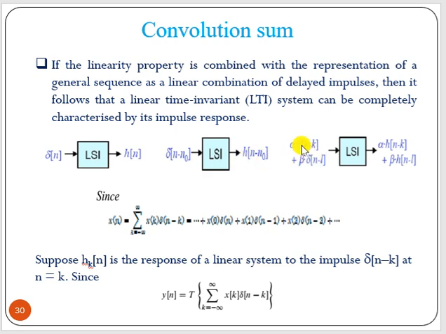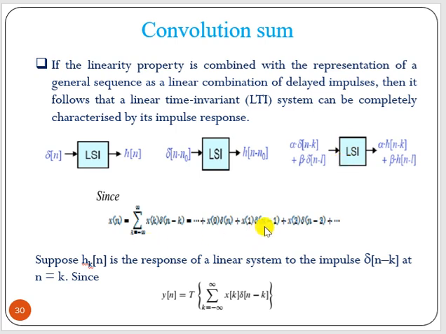Now if we apply a superposition, alpha into delta of n minus k plus beta into delta of n minus l, the output will be alpha of h of n minus k plus beta of h of n minus l. This is due to the property of an LSI or LTI system.